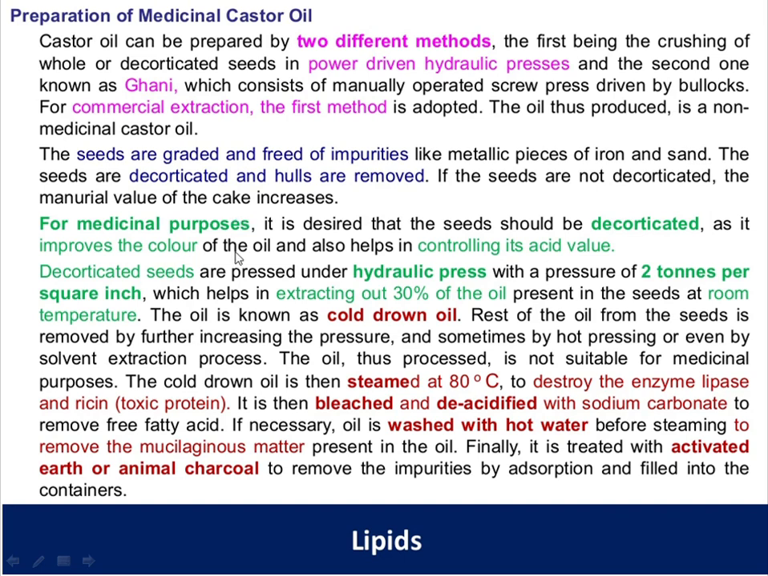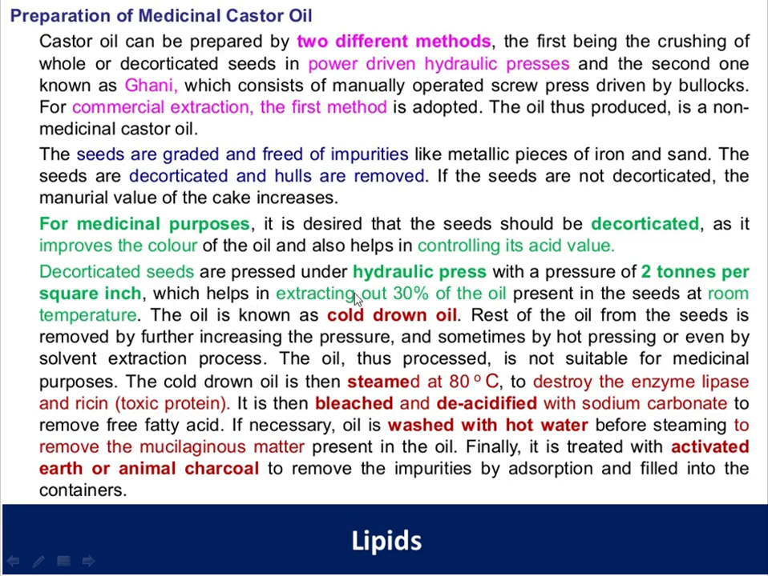Decorticated seeds are pressed under a hydraulic press. The seeds from which the hull has been removed are known as decorticated seeds. These seeds are pressed under the hydraulic press, and the pressure maintained here is 2 tons per square inch.